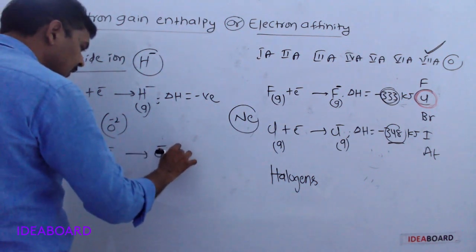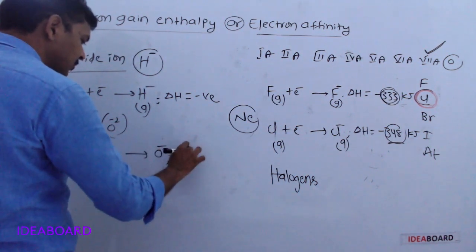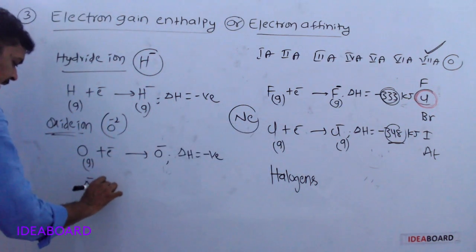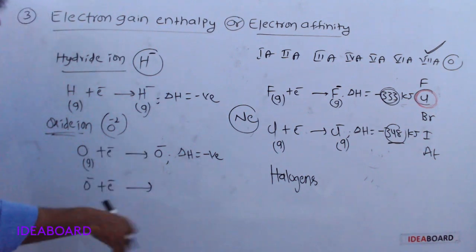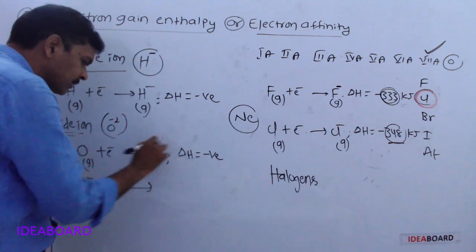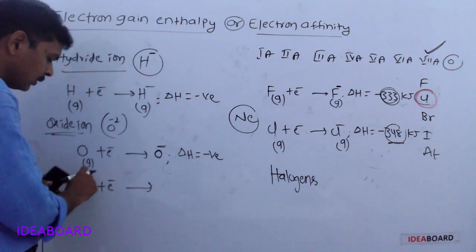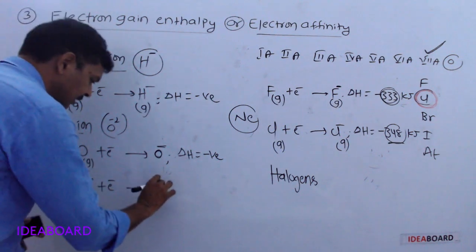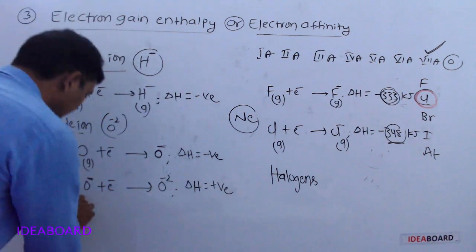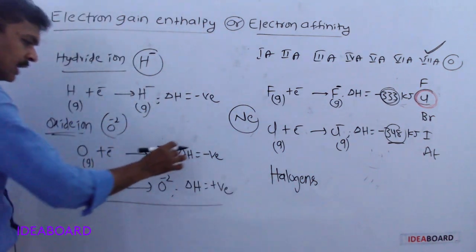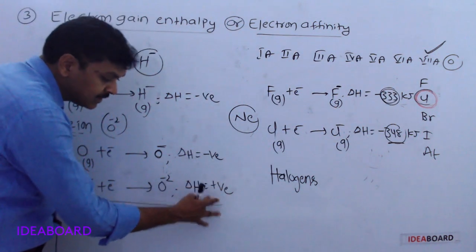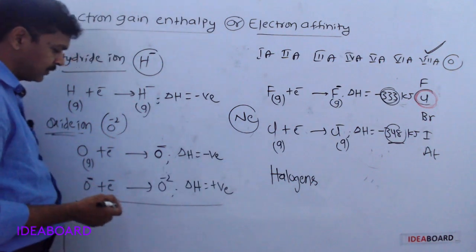Here energy will be liberated. Delta H is negative. But already I have explained, second electron affinity is always endothermic. After addition of one electron, a negative ion is formed. To add one more electron into valence orbit of this O minus, energy will be required. Delta H is positive. Here energy is liberated, here energy is absorbed, but this absorbed energy is greater than this liberated energy.